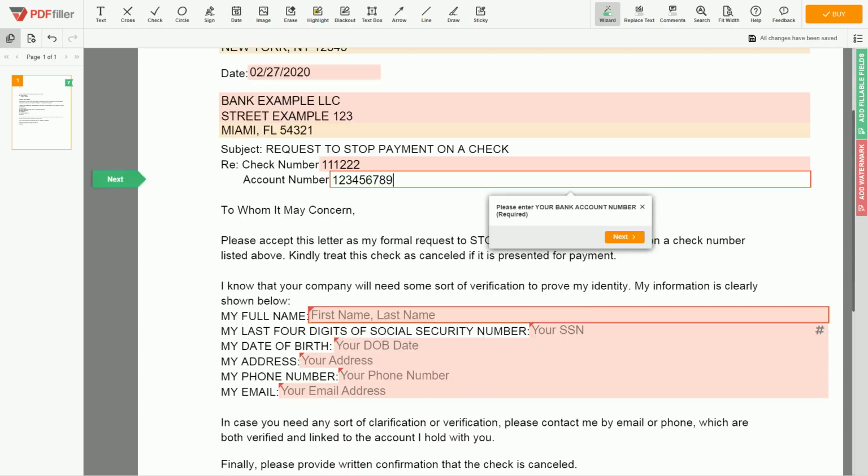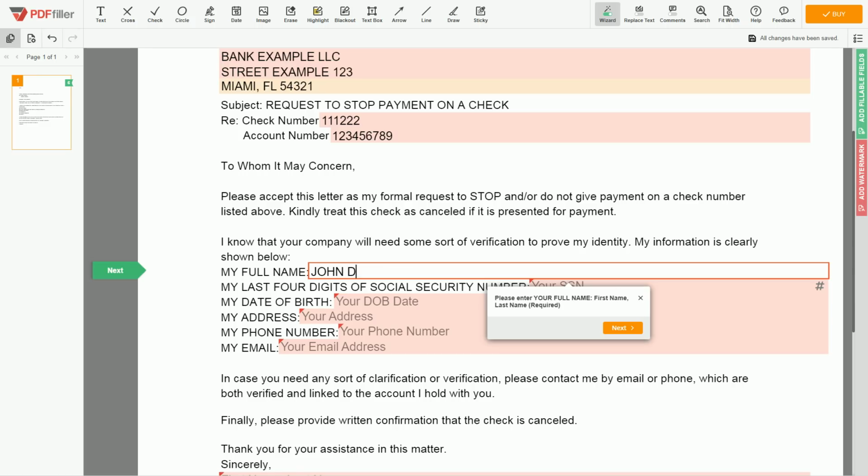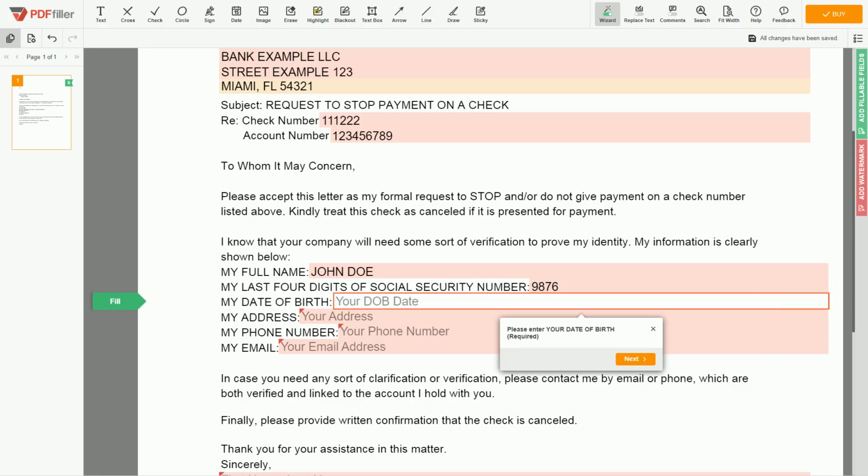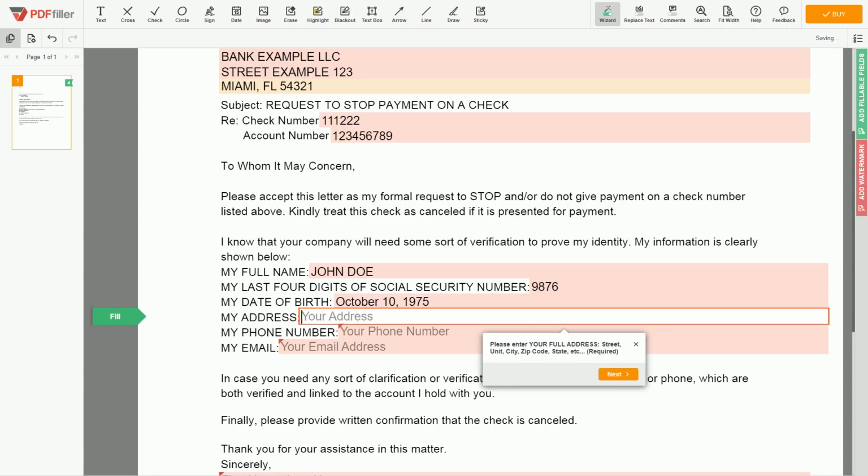Now enter your first and last name again, John Doe. Input last 4 digits of your social security number, 9876. Date of birth, October 10, 1975. Then, enter your address again, 123 Example Street, Unit 1, New York, New York 12345.